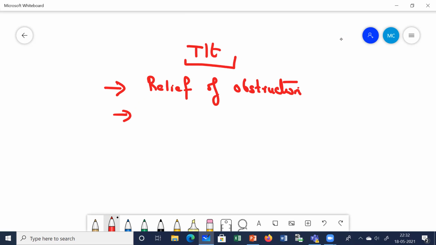So here we have discussed details about primary biliary cirrhosis and secondary biliary cirrhosis. Primary biliary cirrhosis, as I told you, is an autoimmune disease. There is chronic granulomatous inflammation, ultimately causing fibrosis and obstruction. In secondary biliary cirrhosis, the obstruction is caused either by stones, or by strictures, or by sclerosing cholangitis. And I told you the investigations and the treatment. This is all about it.